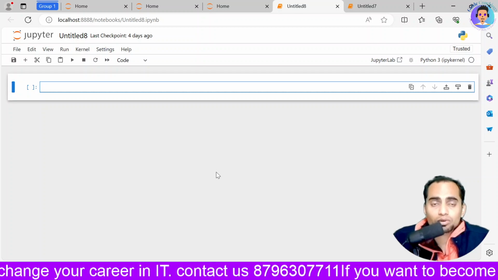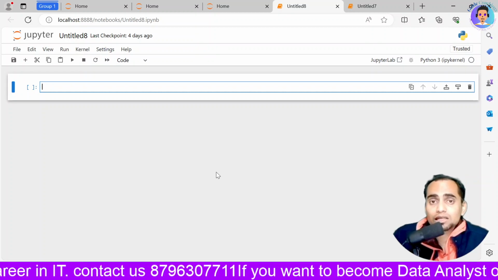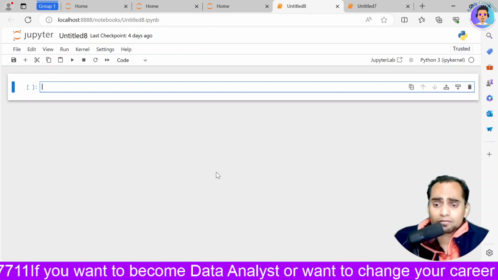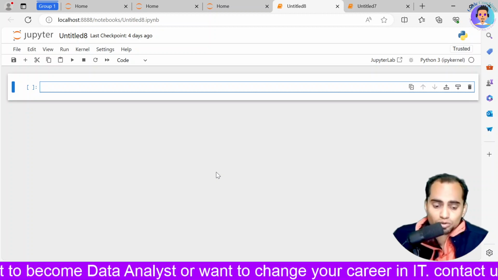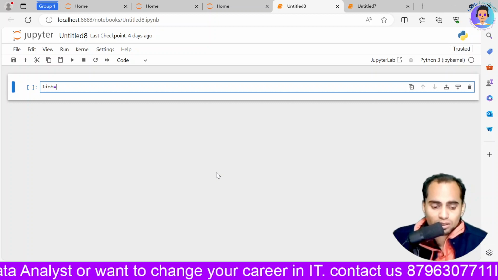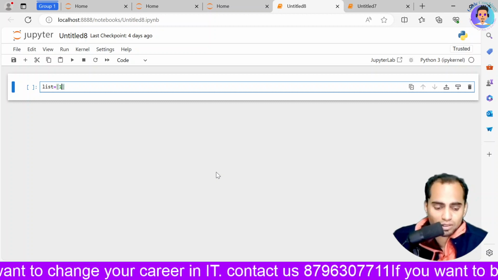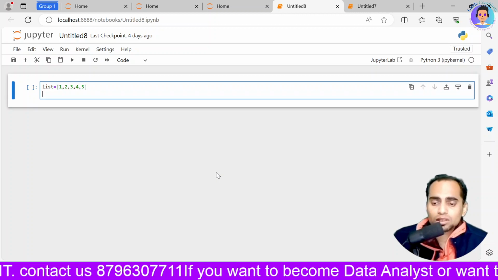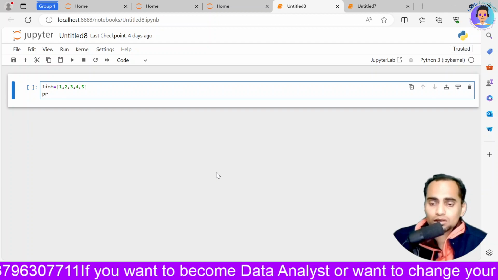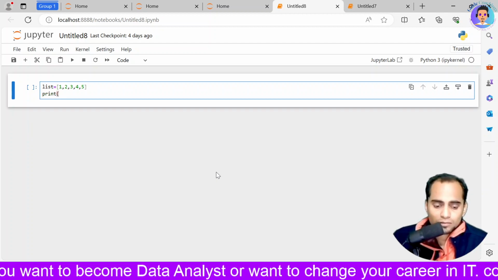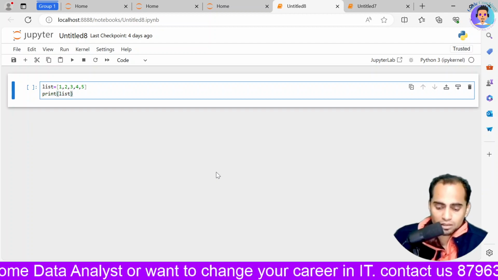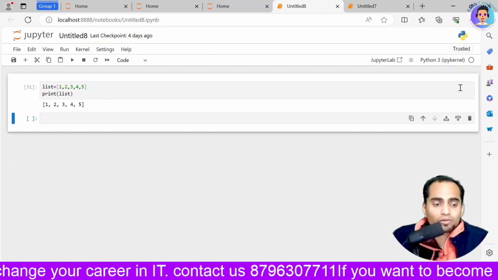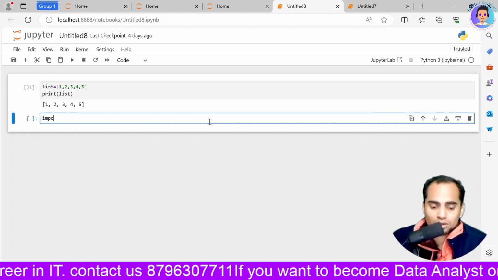So let's quickly jump on to the practical window and let's see how a list and an array will differ. First of all, I'll show you how a list will look like. This is how you will create a list where you will write 1 2 3 4 and 5. Once I print it, it will give me the values as 1 2 3 4 5.